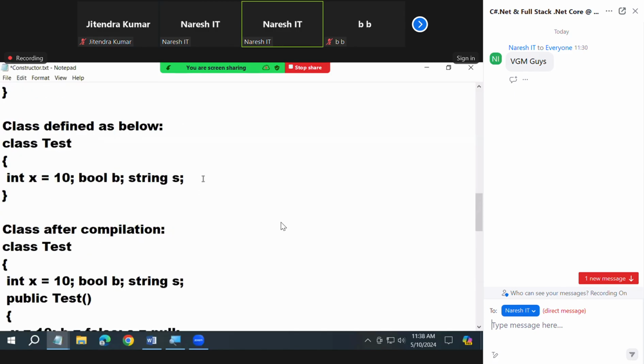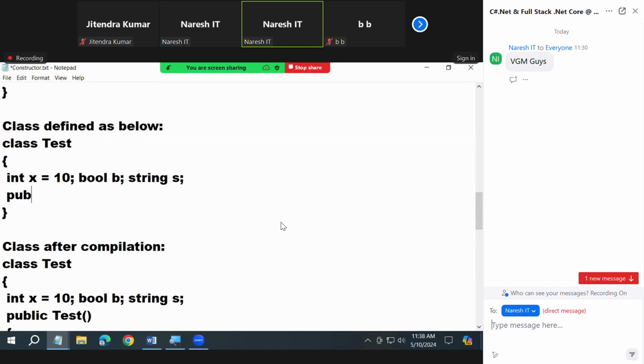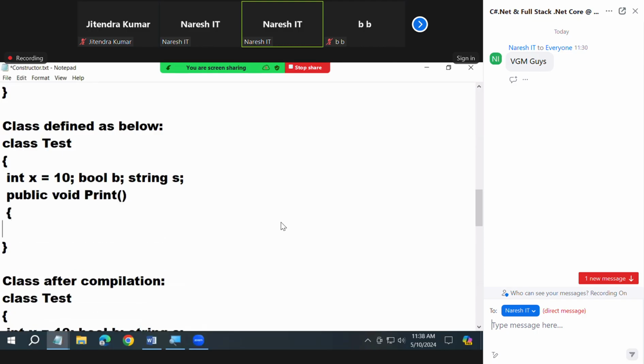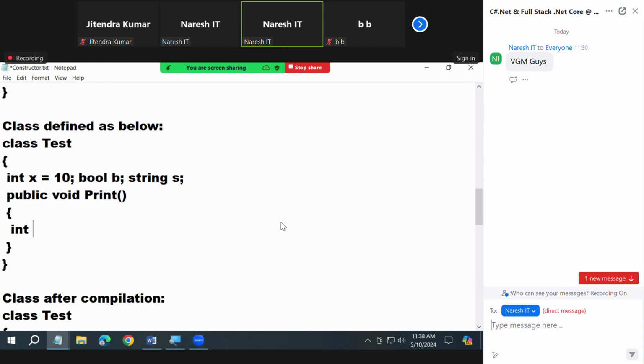What I mean is, look, I'm writing a method like this. Public void Print is a method. In this method, you're declaring int y. This is an error. Why, sir? Why won't the constructor initialize it? What is the scope of y? Inside the Print method. It cannot be accessed outside. If it cannot be accessed, then how can the constructor initialize it? The answer is with you only.